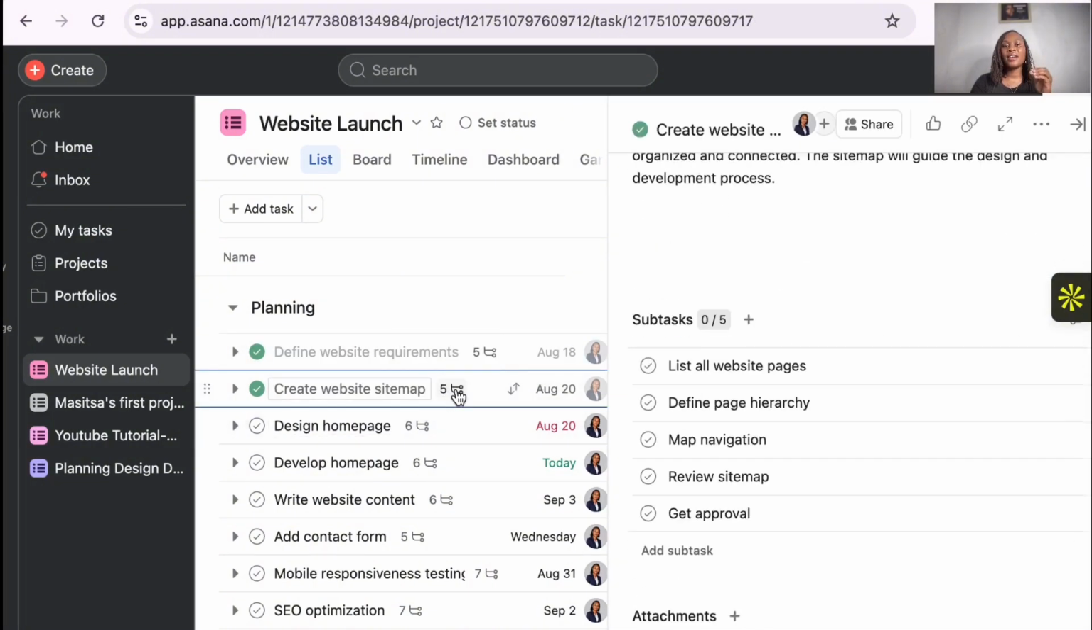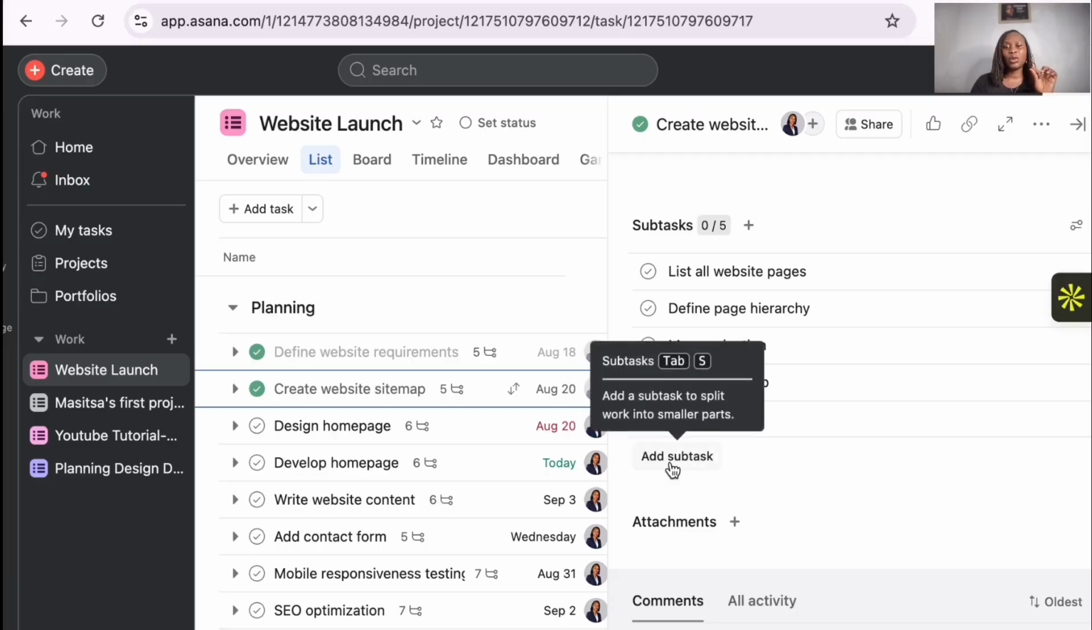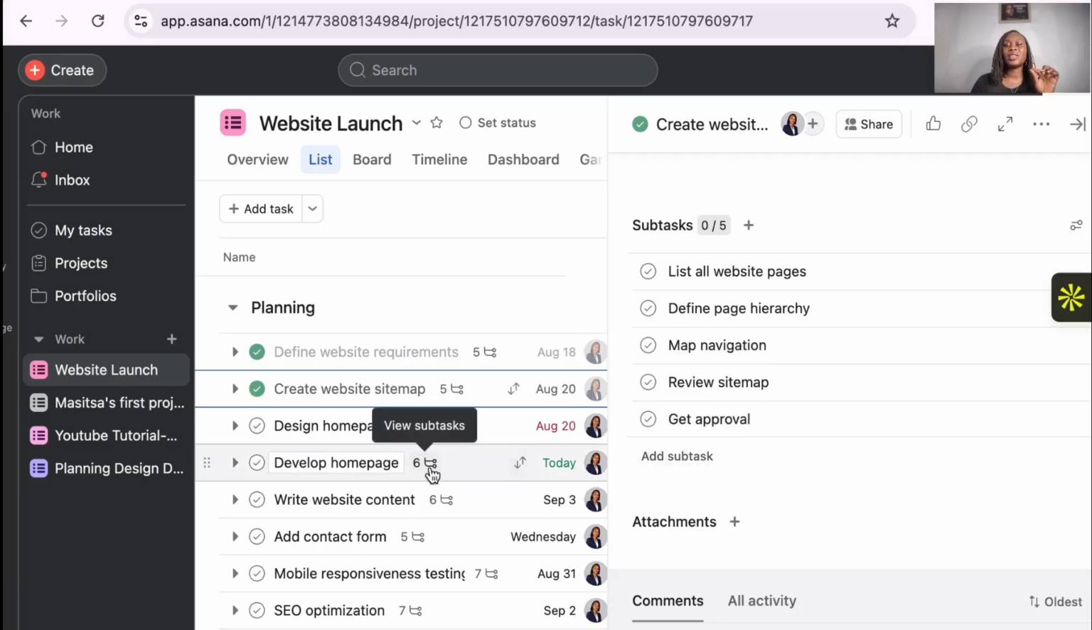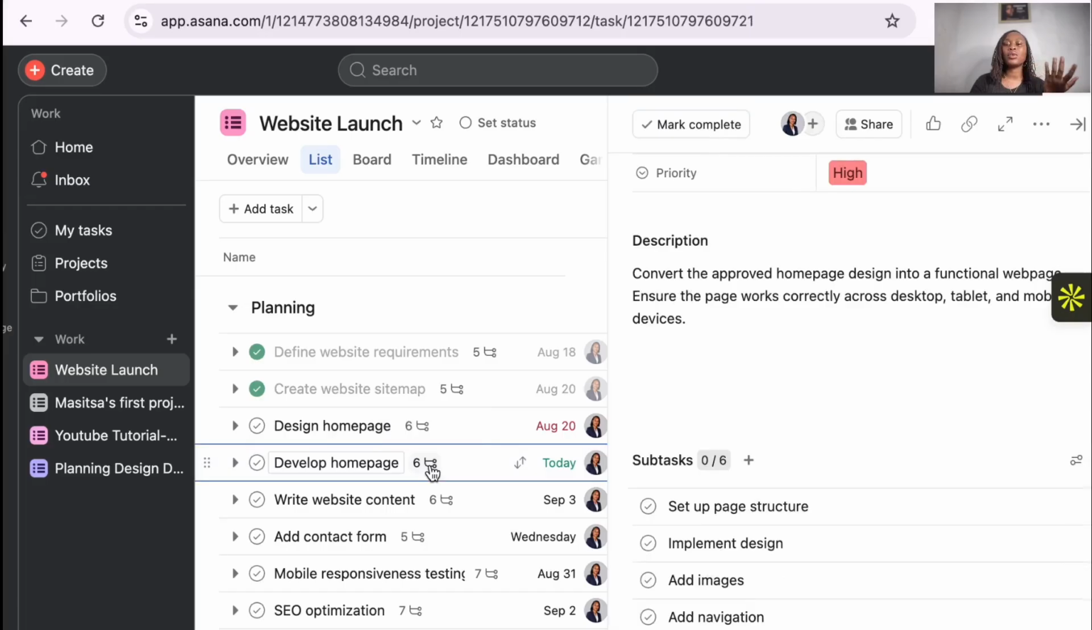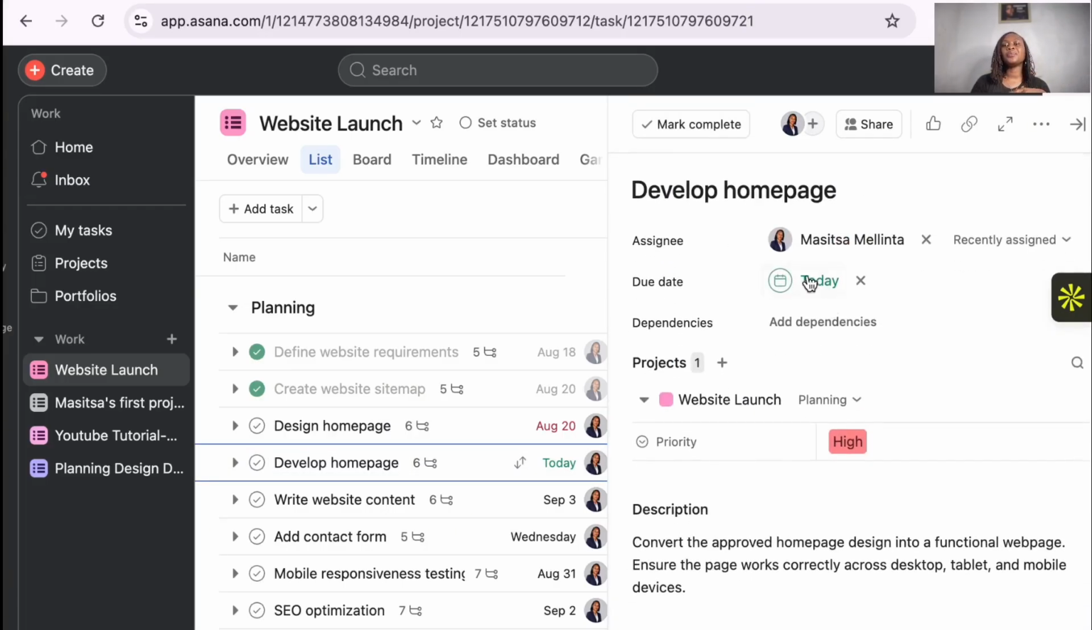So you see here we have 6, 6, 6, 5, 7, 7, 6, 8. Those are subtasks. When it shows you this arrow right here, it means it's a subtask, and you can click on it to view the subtasks that you already have. So for example, if we went to this develop homepage, we already have a due date today.